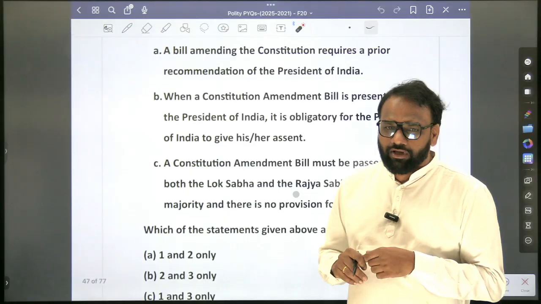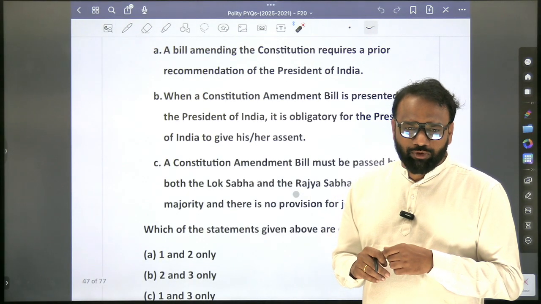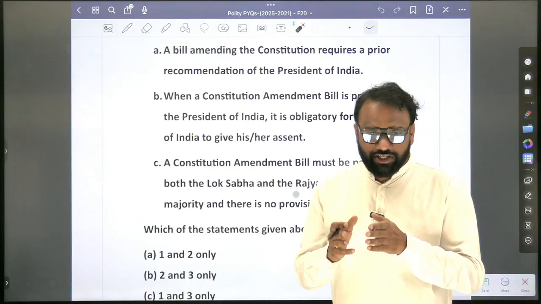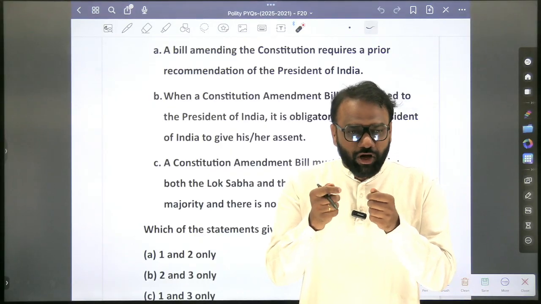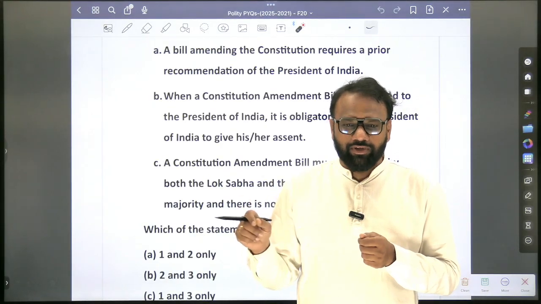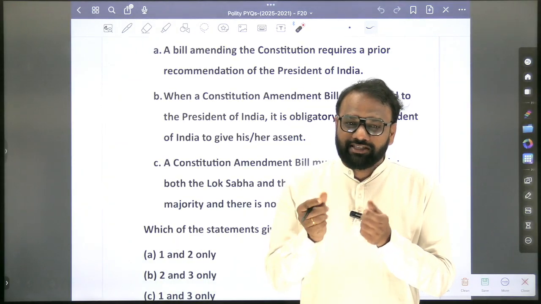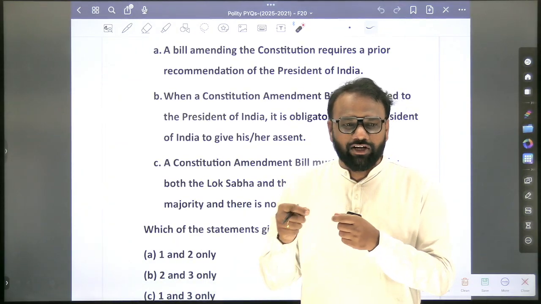For which one? Finance Bill 1 and 2. Is a joint sitting not possible? Possible for both 1 and 2. Yesterday I mentioned it during the discussion. What you will do is, you will at least bring out the common features of Finance Bill 1 and 2. There are some features which are different for Finance Bill 1 and Finance Bill 2, but there are some features which are common to both.